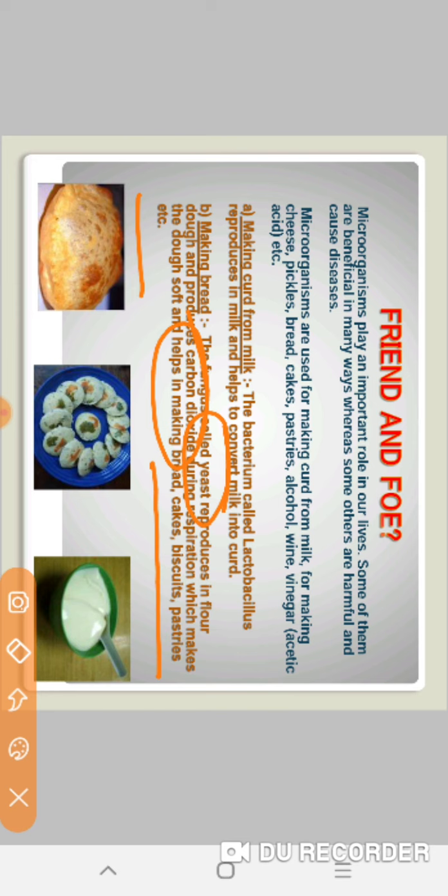At your home also you can see that while making cake or something else, what does your mother do? She prepares the dough 2-3 hours before cooking, and then the dough becomes light and fluffy. Why? Because of the formation of carbon dioxide. Which gas is released here?